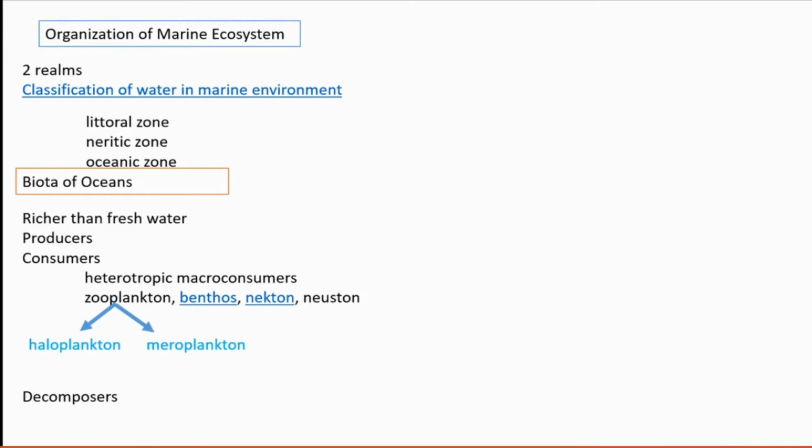So 80 to 90 percent of its photosynthetic activities are performed by these very tiny phytoplanktons seen in the marine ecosystem. Consumers are heterotrophic macroconsumers, mainly zooplanktons. And also benthos and nektons are present.